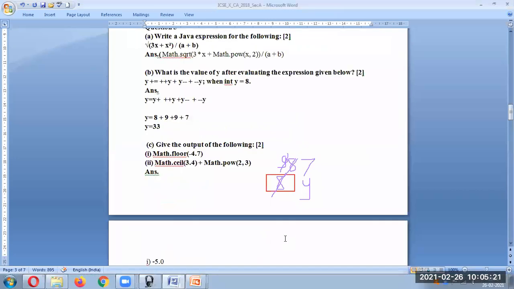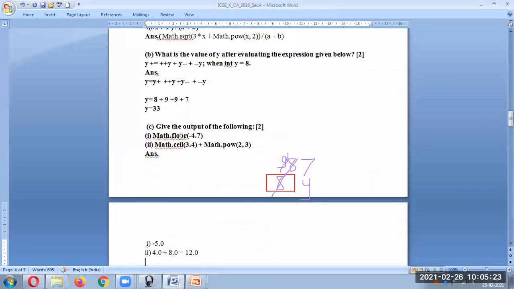Next is your Math.floor. Now floor simply means that it is going to take the lesser value. As you see, it's a negative value, so for minus 4.7 it will take the lesser value. So lesser value in this case is going to be minus 5. Then for ceil it is the higher value, because if you see the number line, here it is minus 4.7, so we have to take the higher value over here. It's going to be minus 4.0.